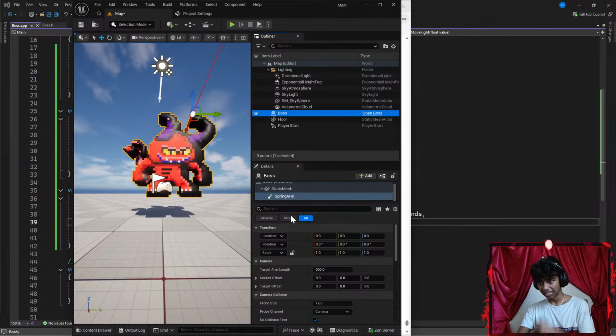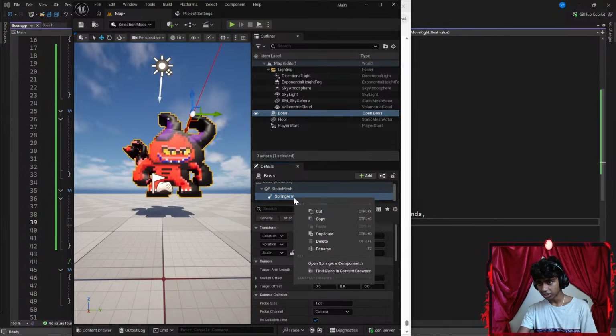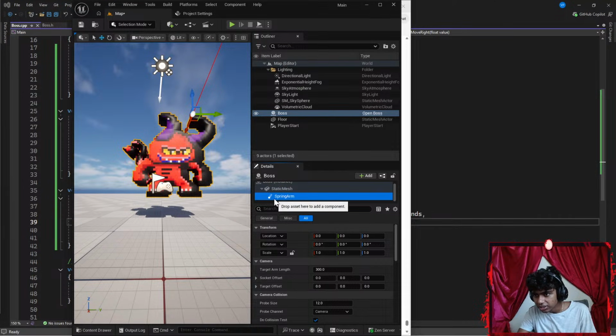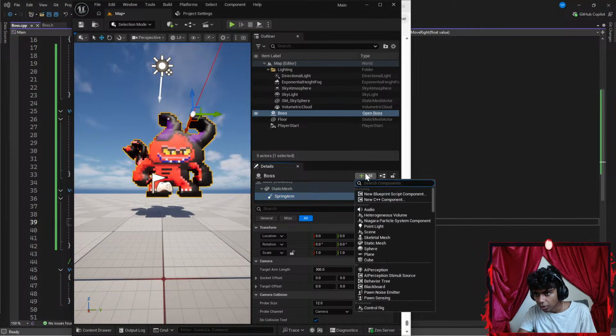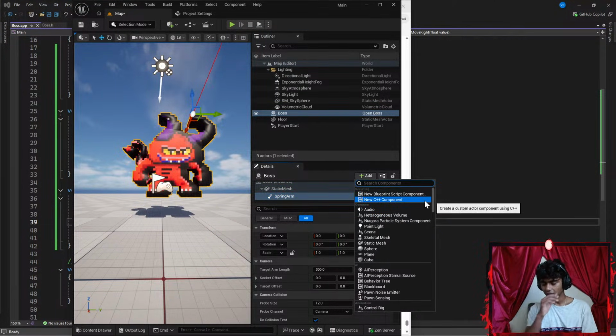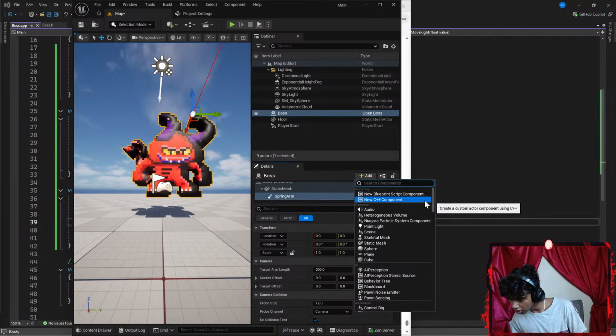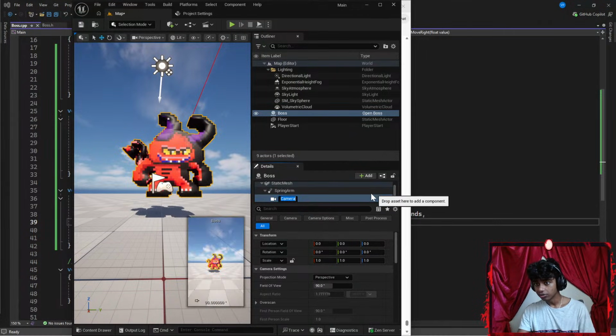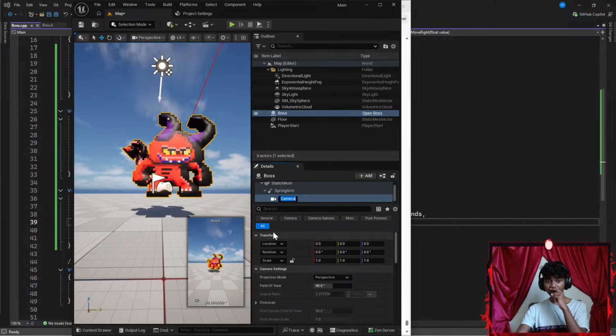So, click spring arm. Can I go with something like add? Is there an add option here, guys, or am I still not seeing it? Where's add? Click spring arm. Go with add. I have to search to go with camera. So let's go with something like camera. There is camera. Okay, perfect.